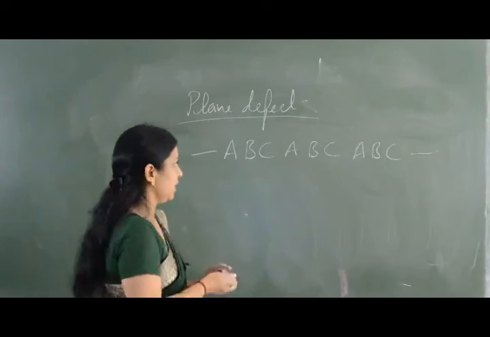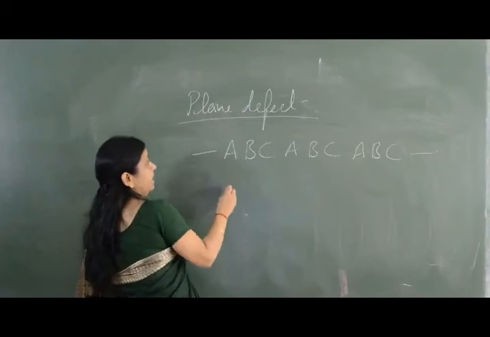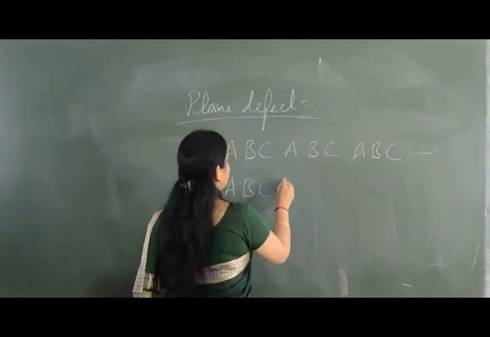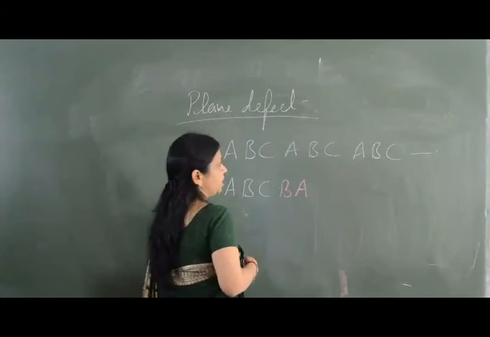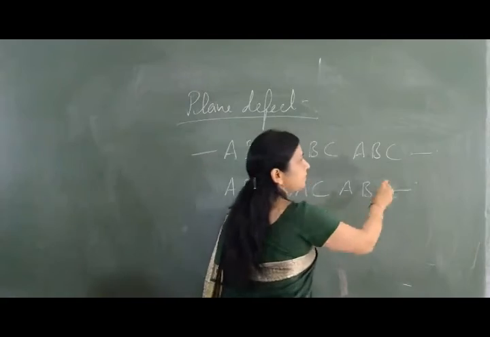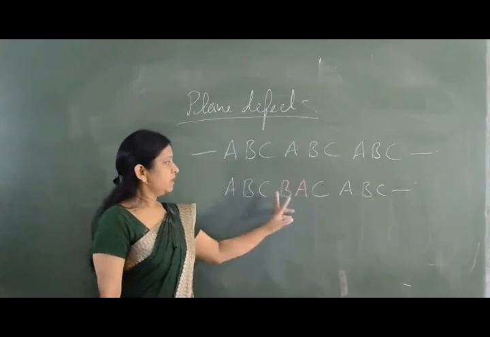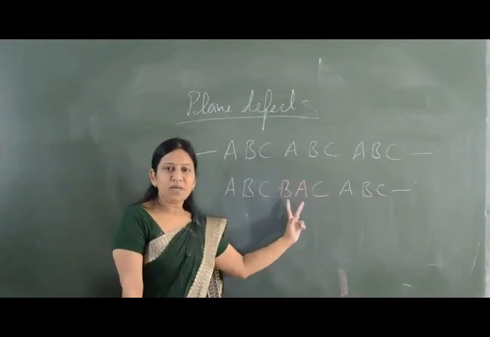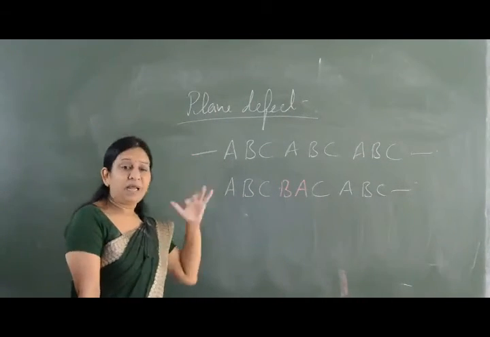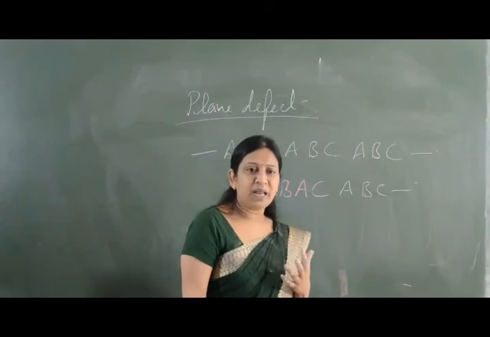What can happen in plane defect is ABC, then we have arrangement of B, and then we have the arrangement of A, then C, then A, B, C. So this is a defect. The positions of A and B are changing. So this leads to a defect in the plane. So this is a type of plane defect.